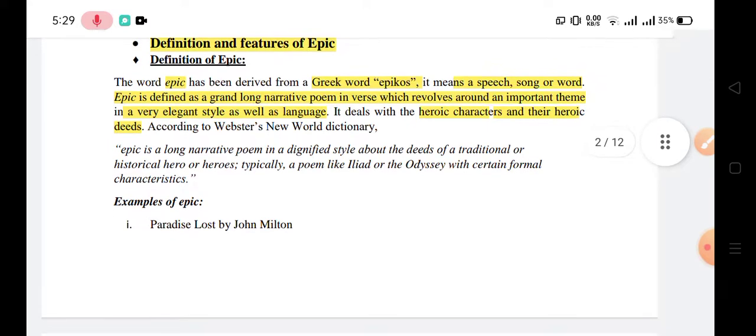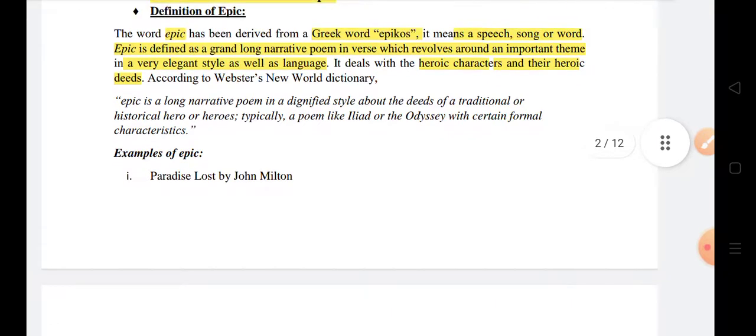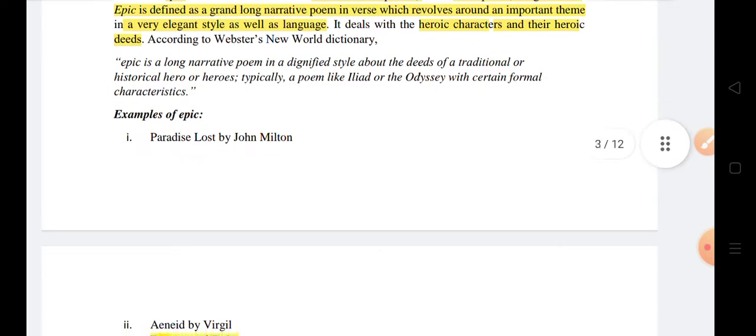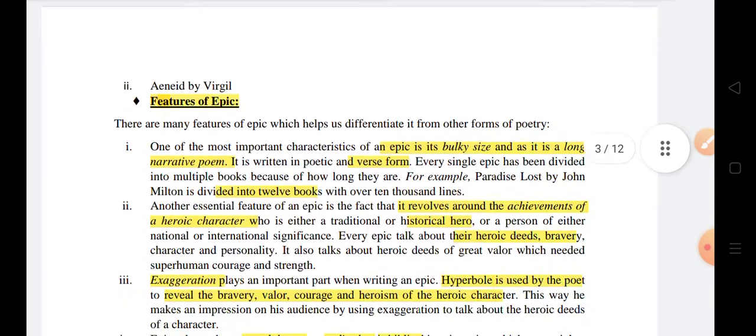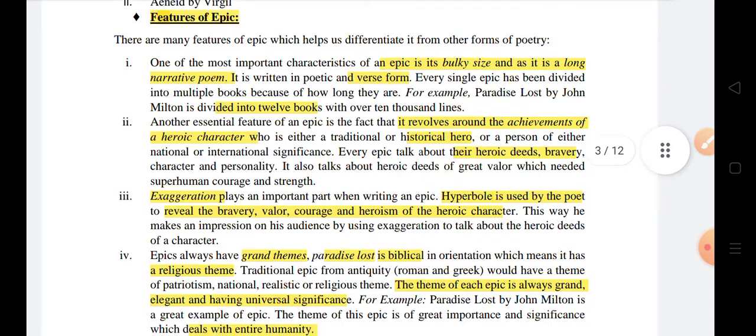This is an epic, and we'll see examples of epic poems: Paradise Lost by John Milton, and The Rape of the Lock by Alexander Pope. That's also part of your course, and videos are available on my channel. Other epics include Homer's Iliad and Virgil's Aeneid and many more. These are classical epics. And now we'll see some features of an epic.